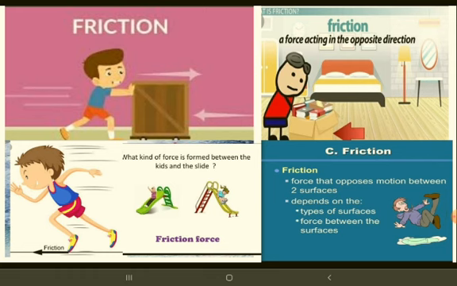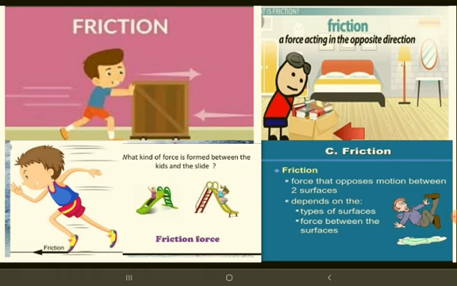See, here we are going to learn force, the effects of force and the types of force. What is force? A push or pull applied on an object is called force. Then what are the effects of force? A force can move a stationary object. A force can also make a moving object move faster, and a force can stop a moving object. A force can slow down a moving object, and a force can change the direction of the moving object. A force can change the shape of an object. These are the effects of force.